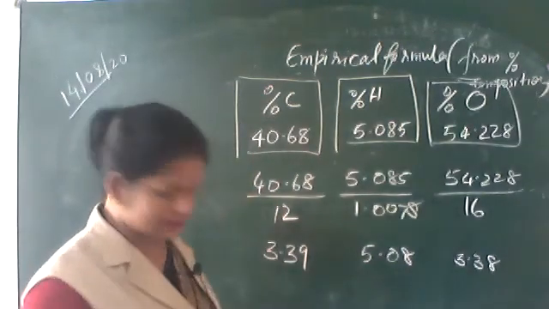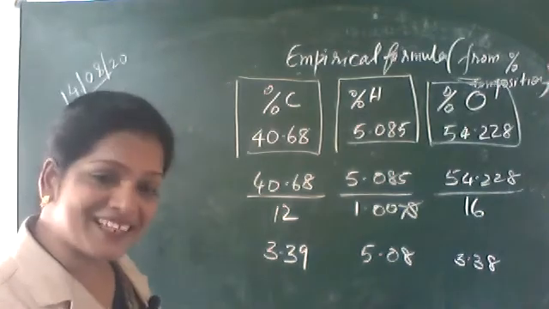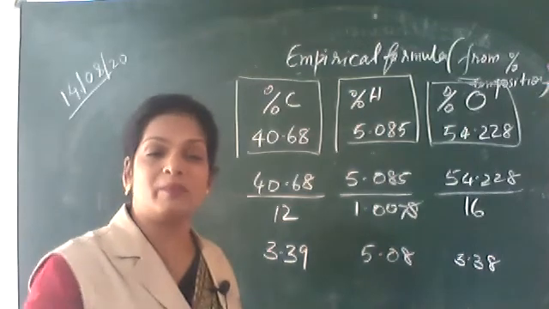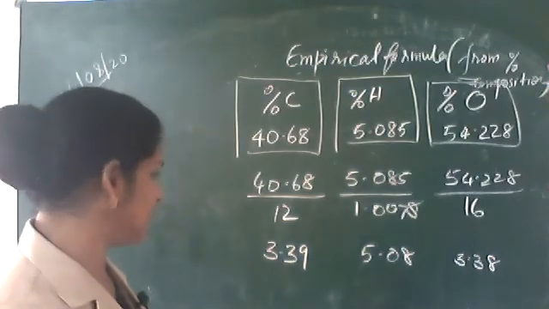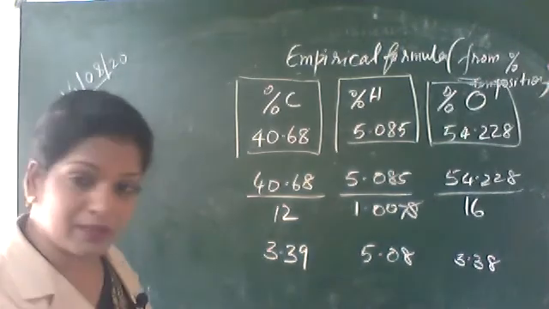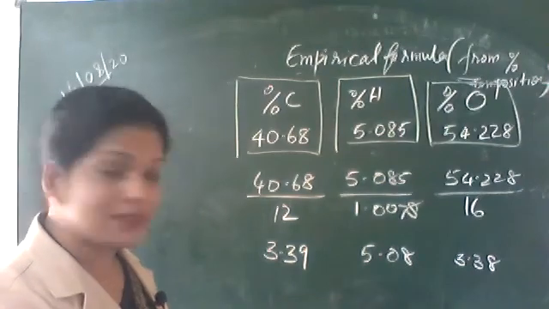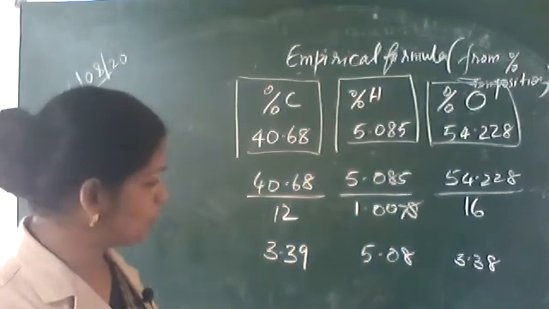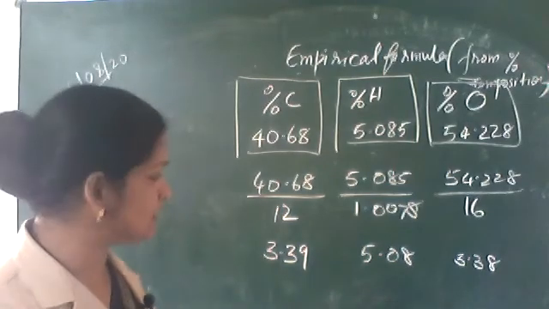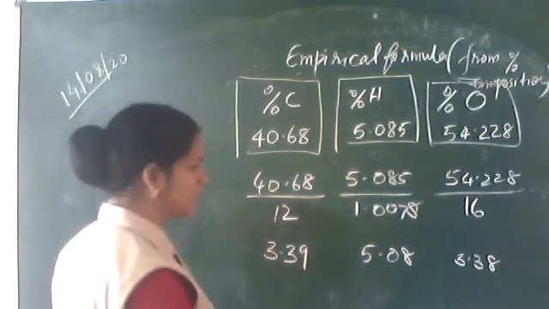So different untidy numbers are obtained. So what you have to do, select the least number and divide all by it. These numbers in decimal don't look nice. It's a headache to see such numbers. So make at least one number as 1. Select the least number, which is 3.38, and divide each by that number.